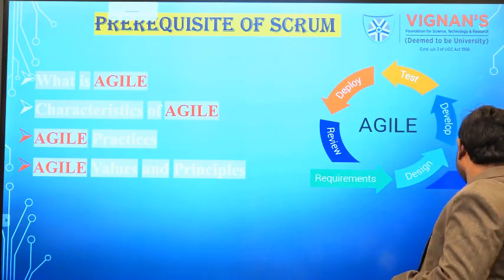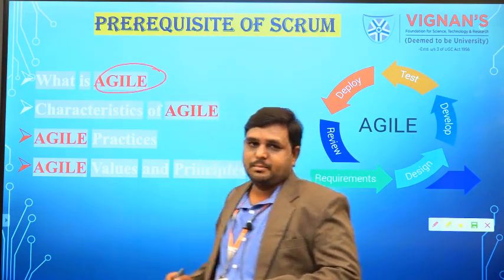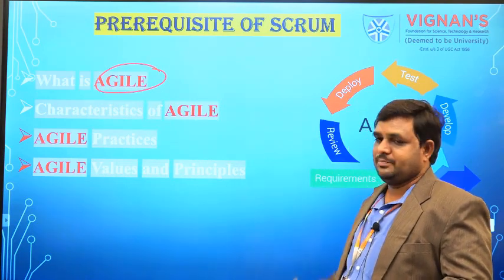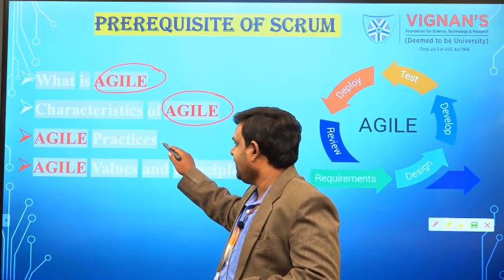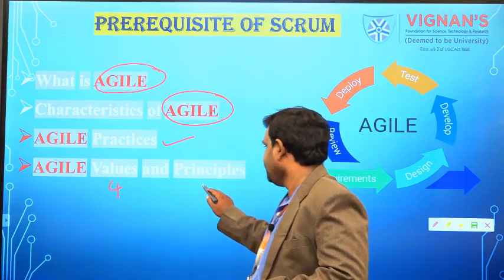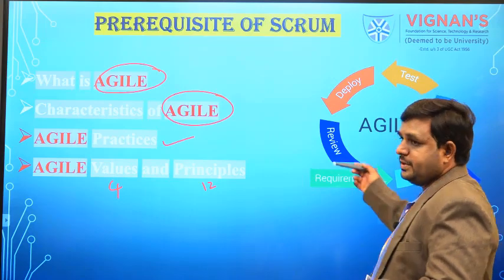In the previous session we discussed Agile. Agile means make it simple, or keep it simple. By following those things we develop the software. We have seen a number of characteristics of Agile and Agile practices, and finally the 4 values and 12 principles of Agile. So these are the prerequisite of the Scrum methodology.